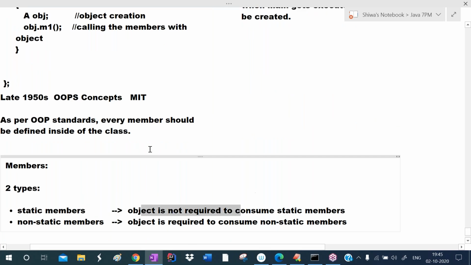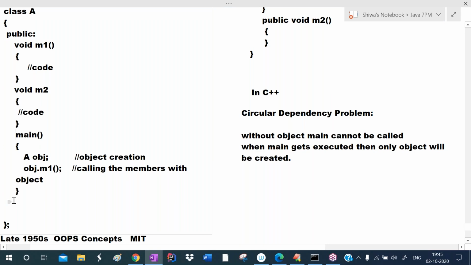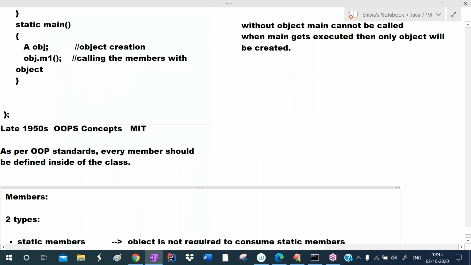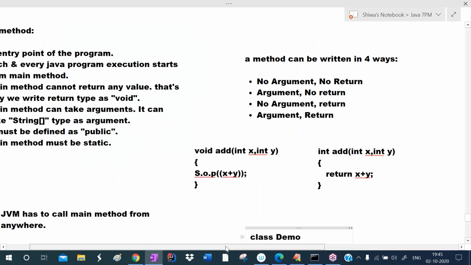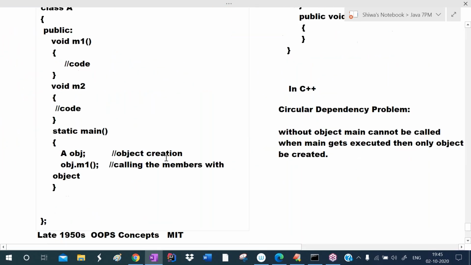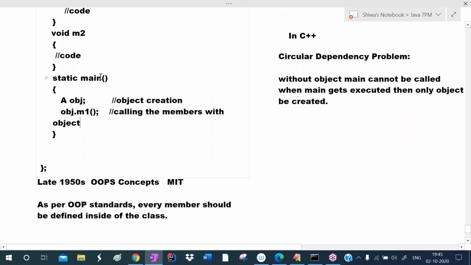For the static members, object is not required. So if you define this main method as static, object is not required for calling the main method. Directly you can call main method. Now inside the main, objects will be created, and with the help of objects, you can call the remaining methods. So that's why we must define main method as a static method in Java. In C++, that is not possible, because C++ is not a pure object oriented programming language.